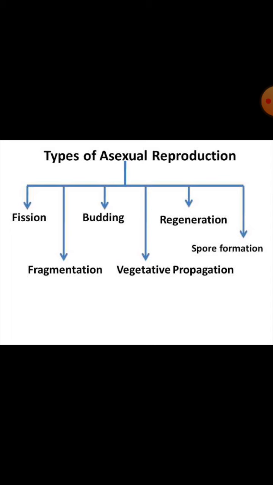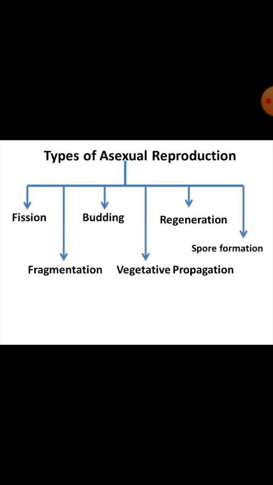The process of the formation of a new one without gametes, like male and female, where only one parent is there. There are different types of asexual reproduction.